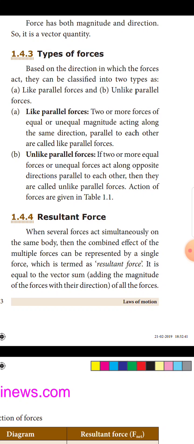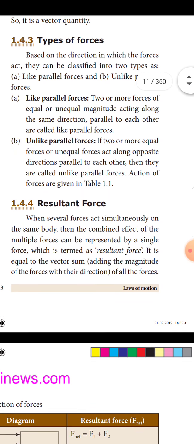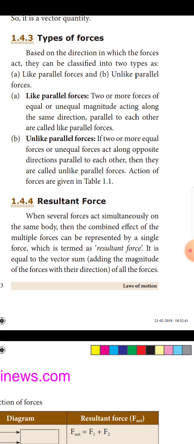Unlike parallel forces: if two or more equal forces or unequal forces act along opposite directions parallel to each other, then they are called unlike parallel forces.